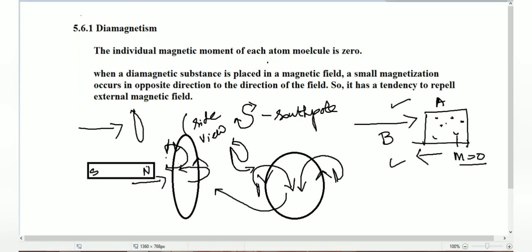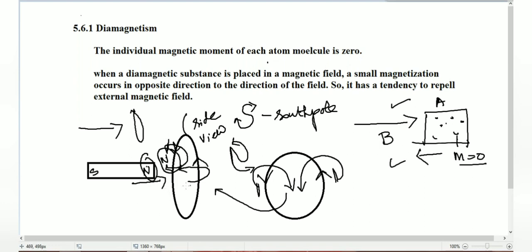So these two lines indicate the north pole, right? The magnetic field starts from the north pole and ends at the south pole. So this is also a north pole, and the magnetic field which we produce due to the current is also a north pole. So north poles will repel each other. This is diamagnetism.